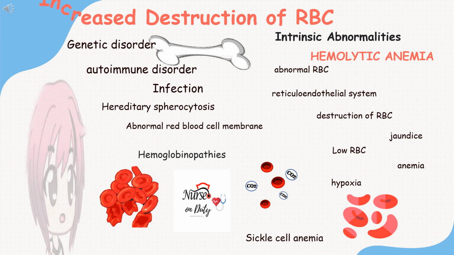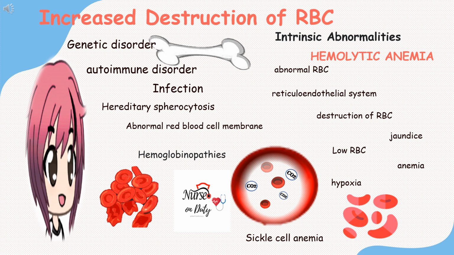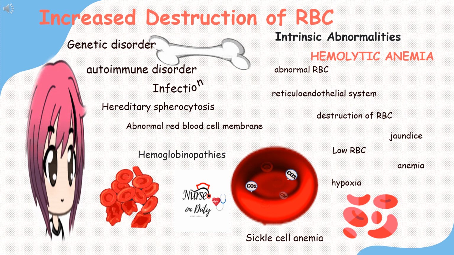Increased destructions of red blood cells, or known as hemolytic anemia. This is more on intrinsic abnormalities, and some of the predisposing factors is hereditary or genetic disorder, autoimmune disorder, infections like virus infection. So usually, nagkakaroon ng sequestrations or destructions of the RBC if the RBC's form is different or there is an abnormal RBC, like presence ng megaloblastic anemia in the pernicious and folate acid deficiency.